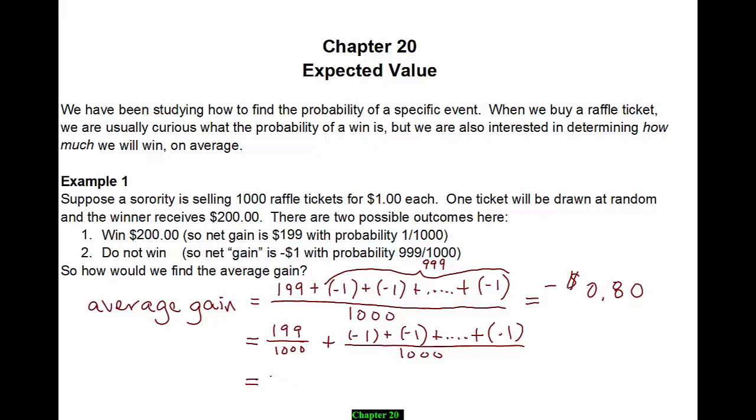I hope that you remember, but if not, we're going to remind you, 199 over 1,000 can be written as 199 times 1 over 1,000. That means the same thing as 199 over 1,000. And I'm going to rewrite my 999 negative ones over 1,000 as the number negative 1 times 999 over 1,000.